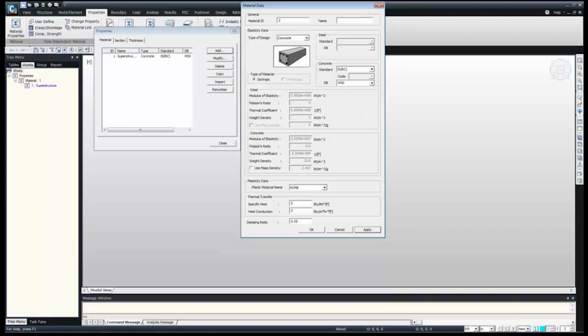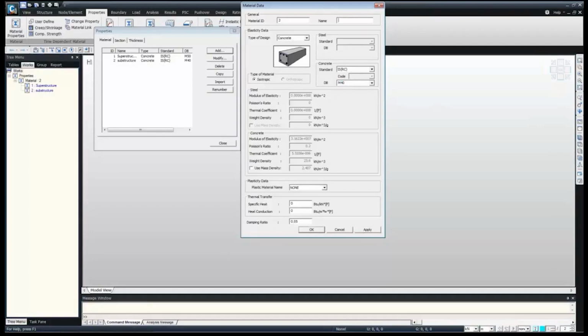We can see here in the outer tab that the superstructure properties have been defined. Then we can define the second. The material ID has automatically updated to 2. I can name it substructure. Again it will be the concrete type, and for the substructure we are again taking the IRC code and M40, and then finally OK or apply. So the substructure and superstructure have been created.